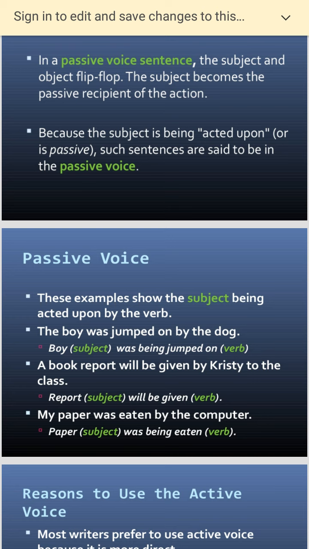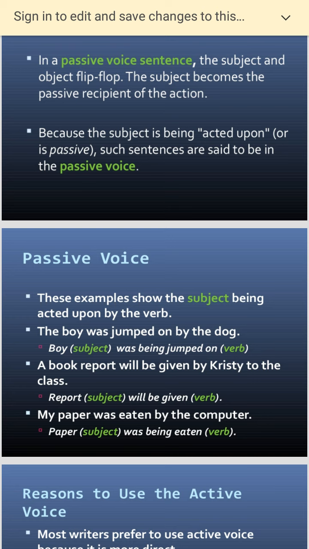Example: "The boy was jumped over by the dog." The boy becomes the subject, and "was jumped over" is the verb. Next, "A book report will be given by Krishna to the class."